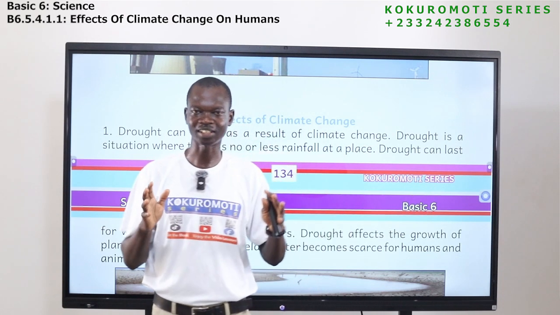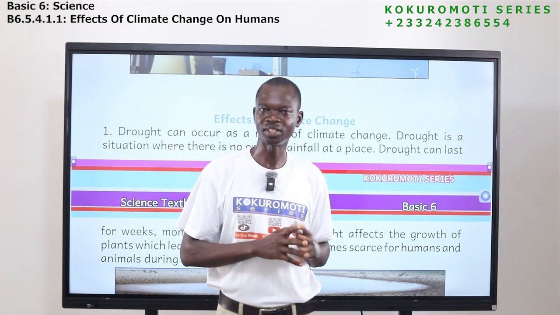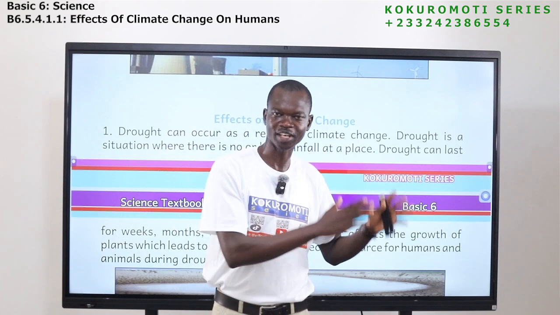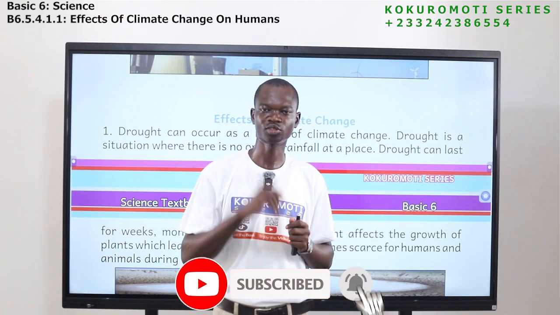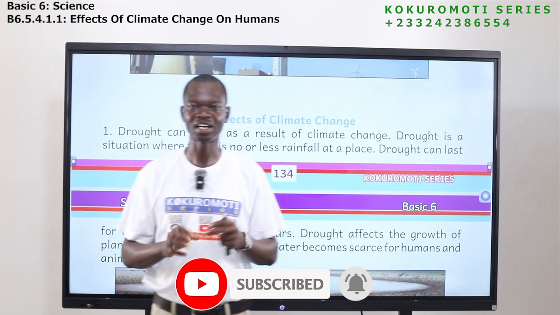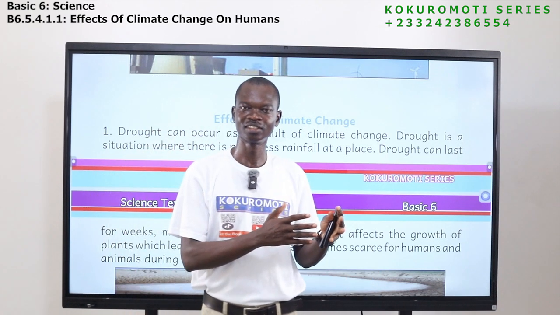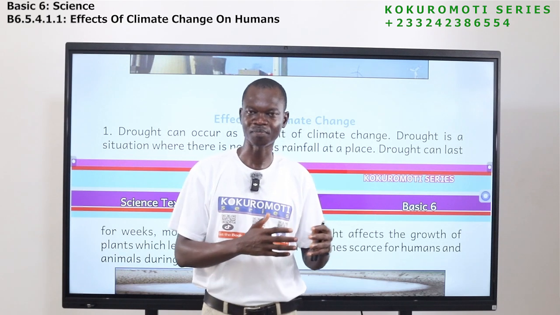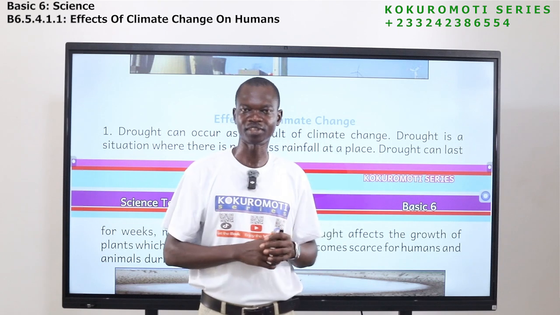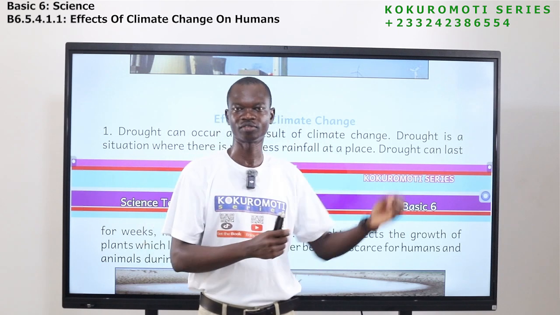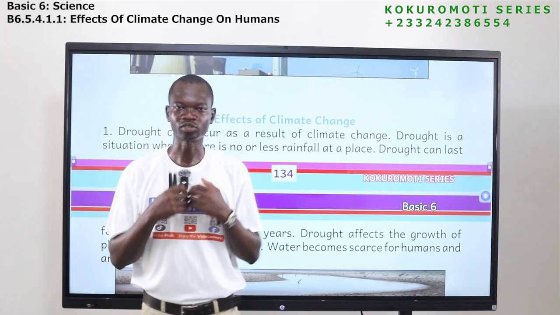So that is what you should understand. All the causes that we looked at, they are caused by human beings. So we should understand that the things that we do have effects on us, though the effects will not be seen within shortest possible time, but later we will have these effects. These things will have negative results on us. So that is why it is good for us to do the right thing.